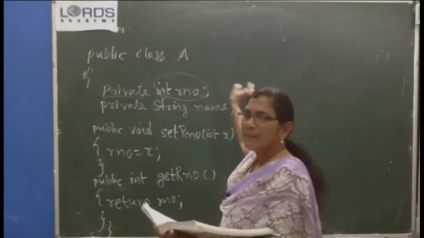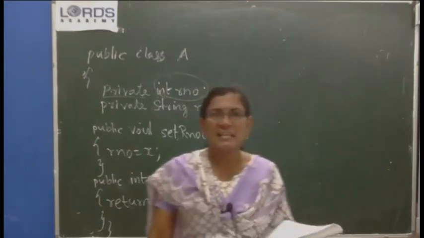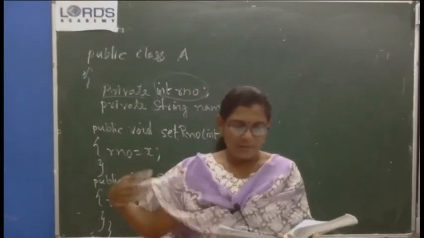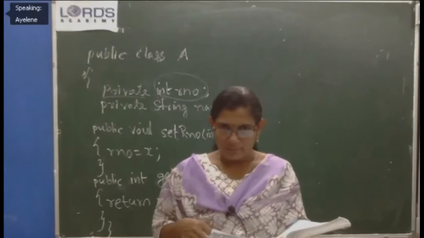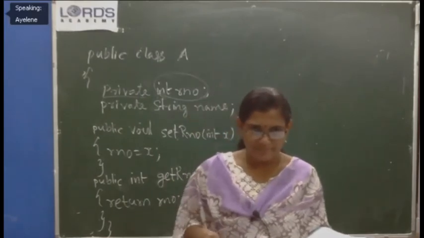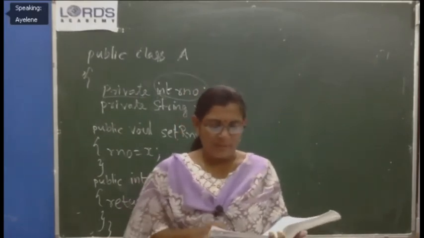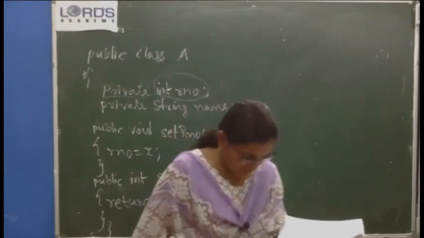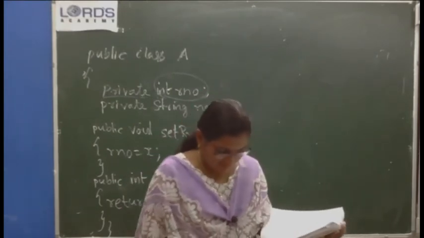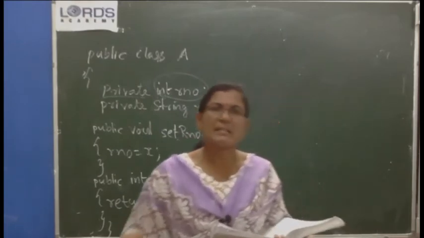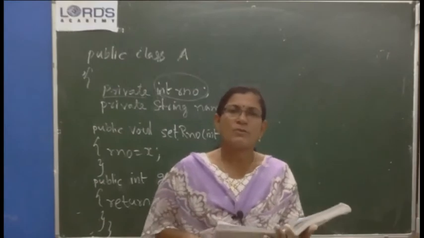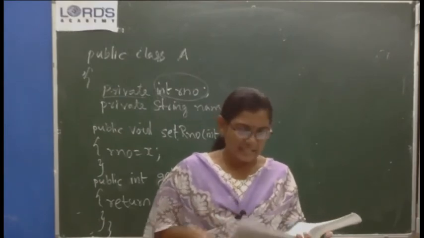A and B may be related classes; only then there will be usage. If they are related in some way, we can use the property of inheritance in Java.